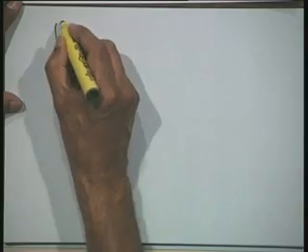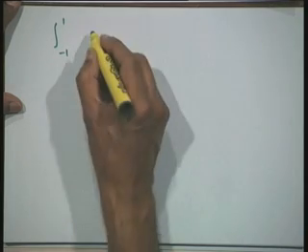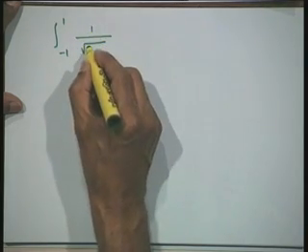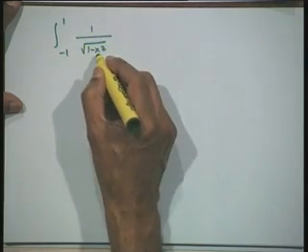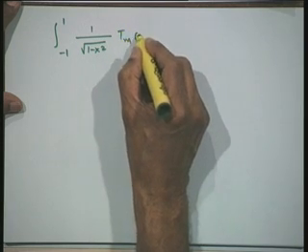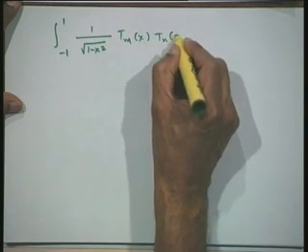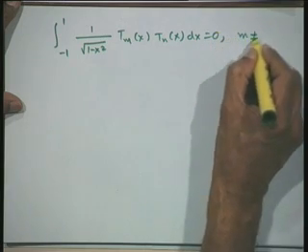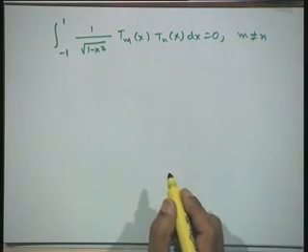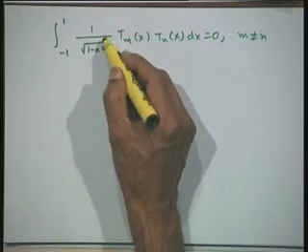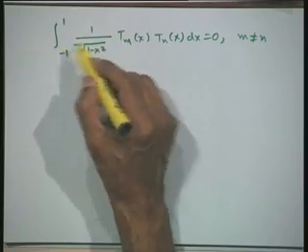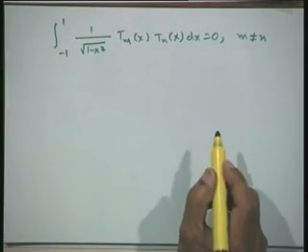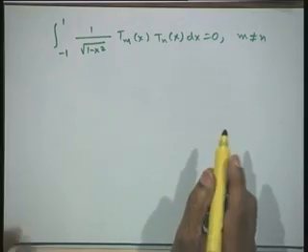The orthogonal property of Chebyshev polynomials is that they are orthogonal with respect to the weight function 1 upon under root 1 minus x squared, that is your w(x): the integral of w(x) T m(x) T n(x) dx is equal to 0 for m not equal to n. So, that is the definition of an orthogonal polynomial. It is orthogonal with respect to the weight function w(x) over the interval -1 to 1.